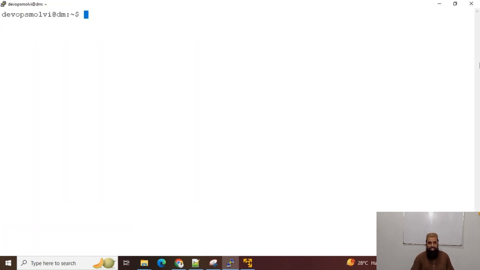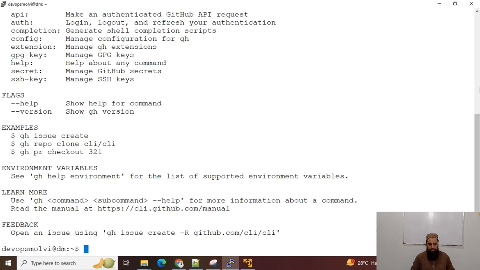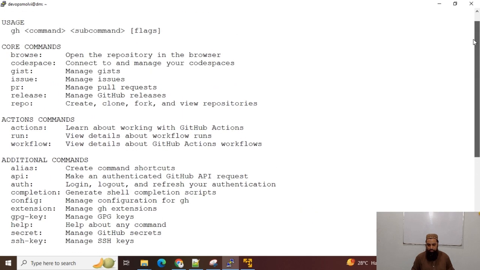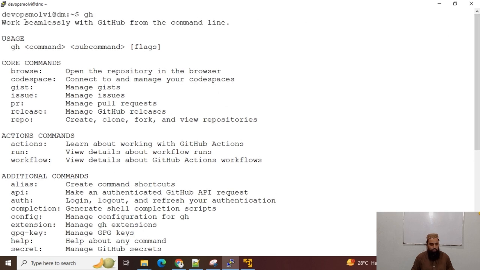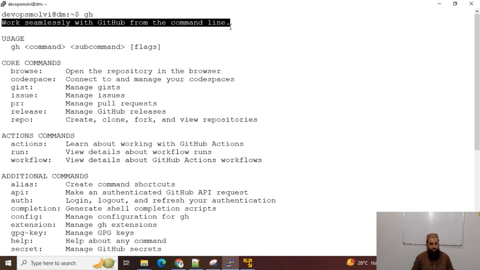All right, fellas, now let's discuss the last 10 commands regarding GitHub CLI. You can see we have installed GitHub CLI on my VM. gh is the command, G stands for Git, H stands for Hub, and it works seamlessly with GitHub from the command line.